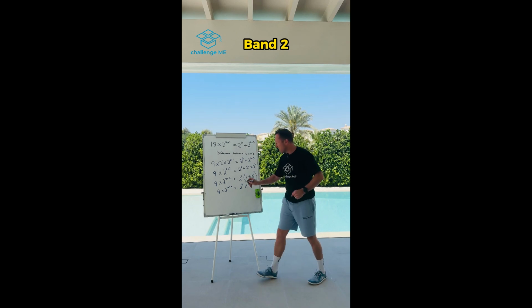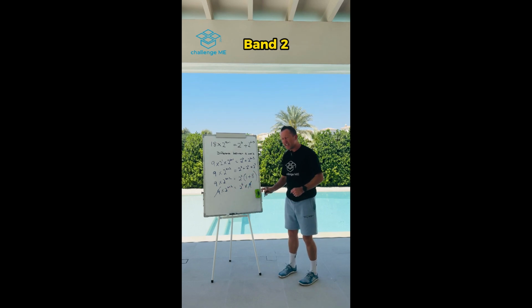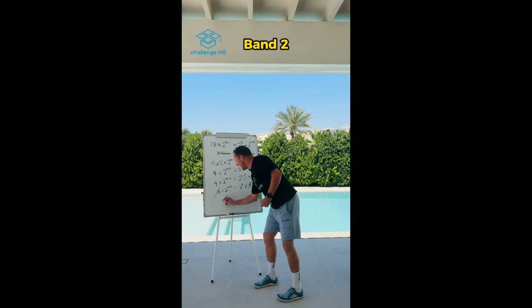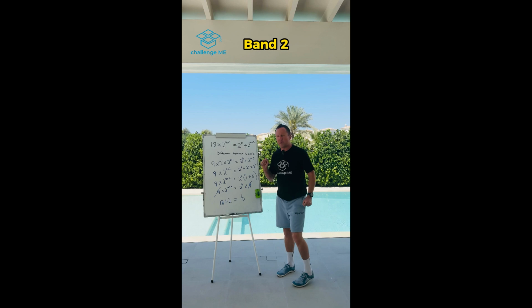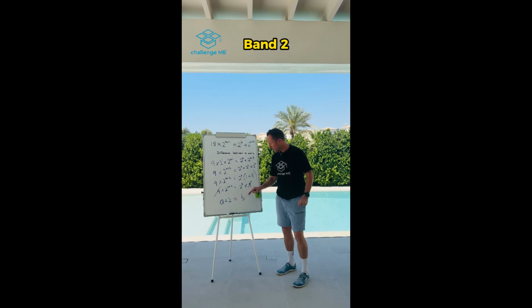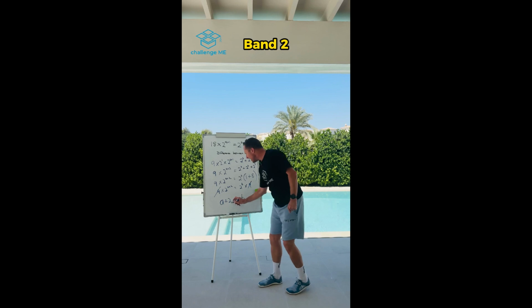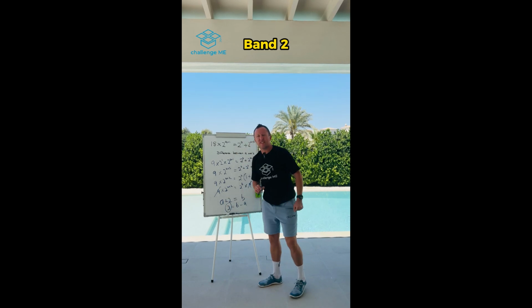We can cancel 9 from both sides. And we're left with 2 to the power of A plus 2 equals 2 to the power of B. Therefore, A plus 2 must equal B. So what is the difference between A and B? We can't solve A and B, but I can clearly see the difference between A and B is simply 2. And there was our answer, a difference of 2.